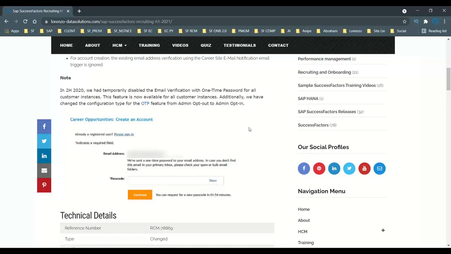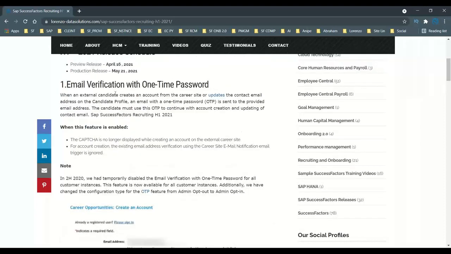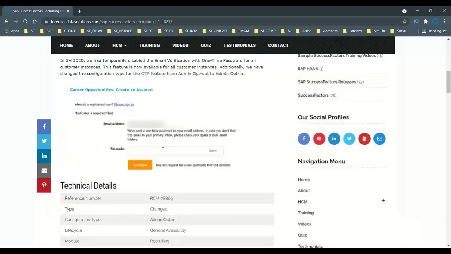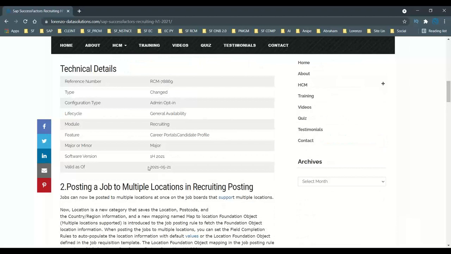So now you can activate and create your external career sites, and as an external candidate, when you want to apply for the jobs provided there, you are going to experience email verification with a one-time password. This is one thing you should know about.